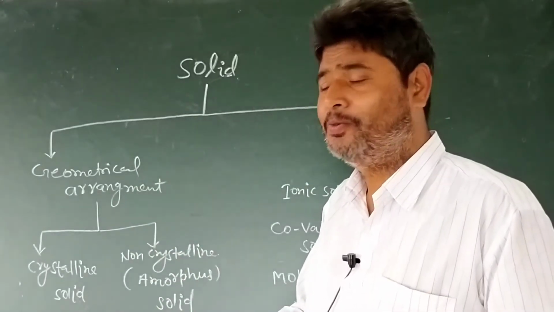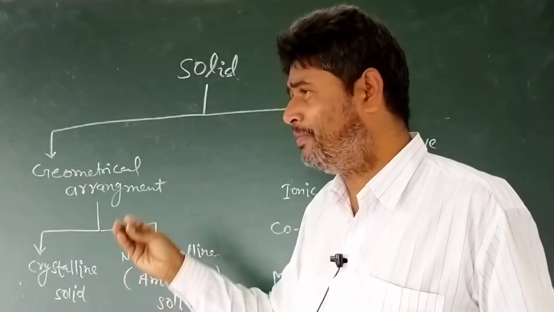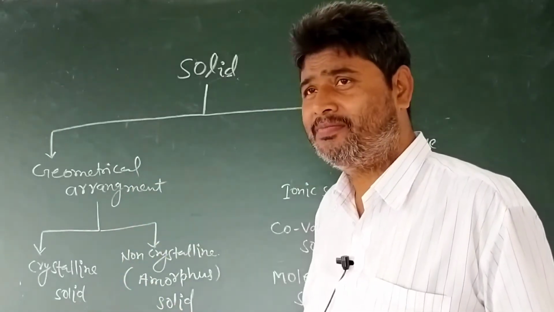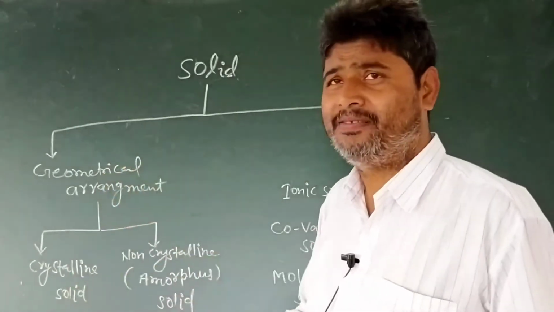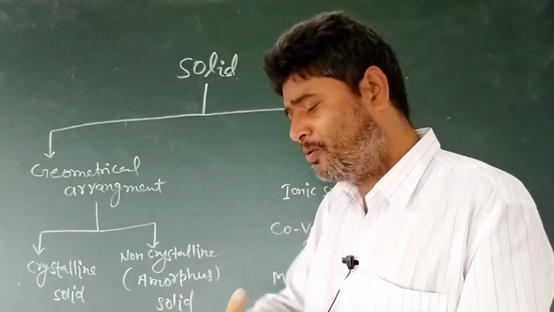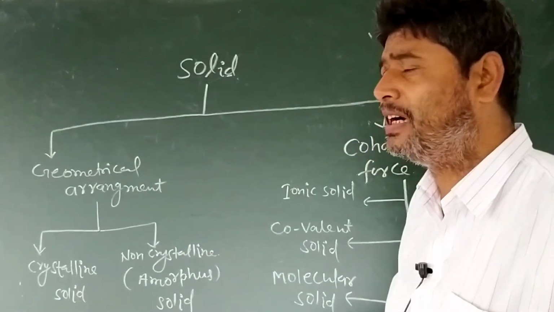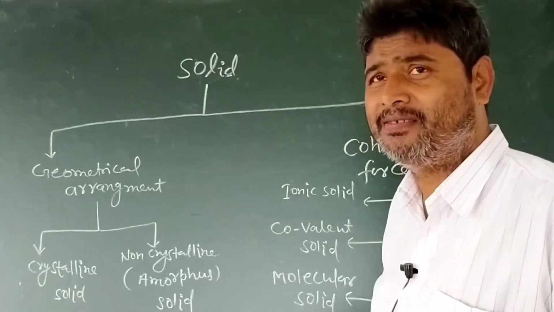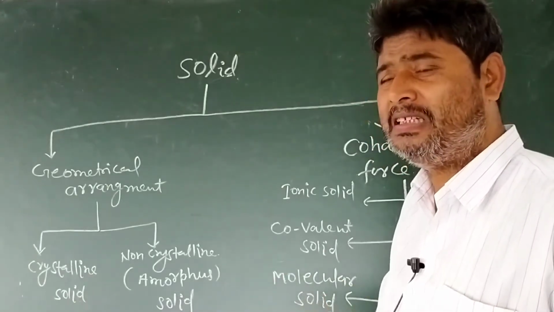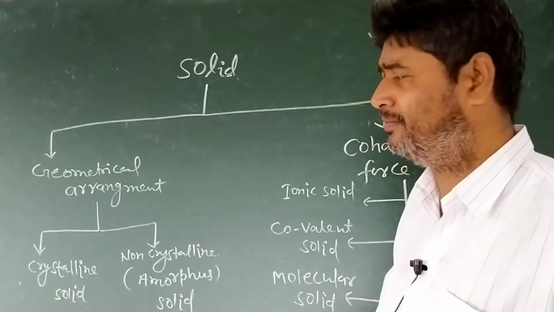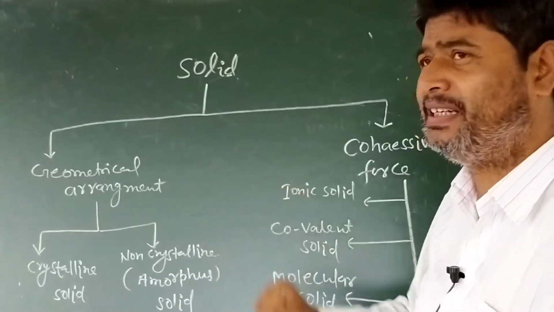Suppose we take 10 gram or 100 gram glucose and start to heat, the entire glucose is melted, total glucose is converted into liquid at its melting point. At melting point, true solid is completely changed, converted into liquid state.